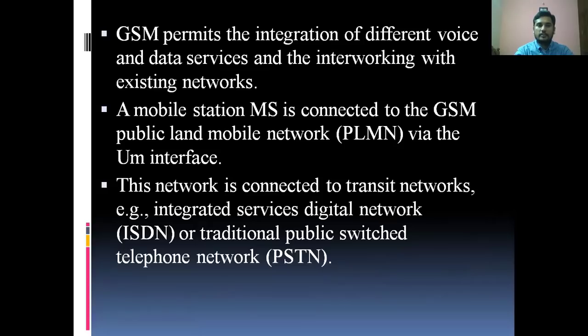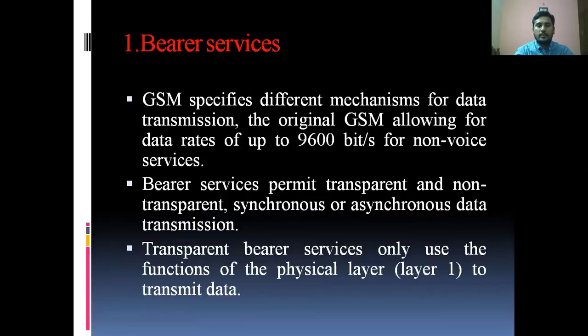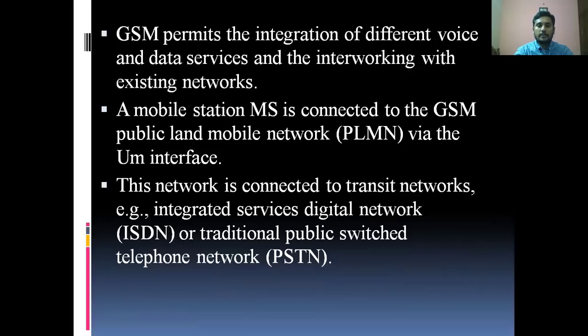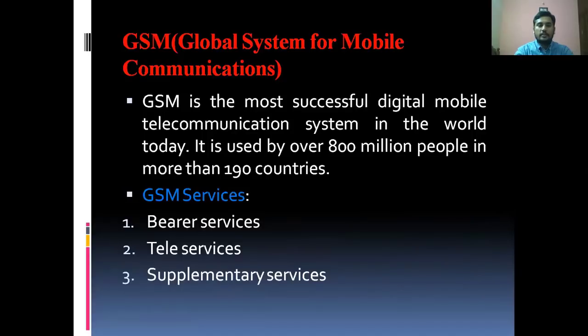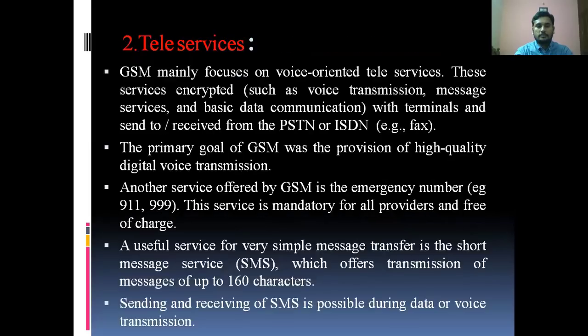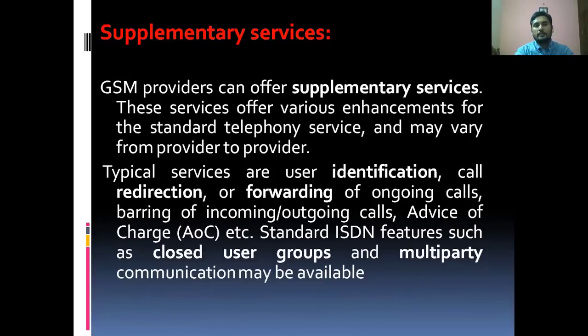The bearer services are synchronous and asynchronous, as well as transparent and non-transparent. Coming to the tele services, some emergency numbers are inbuilt, as well as SMS and multimedia options. And coming to the supplementary services, call forwarding, redirection and group call options are there. So these are some of the best services provided by the GSM.